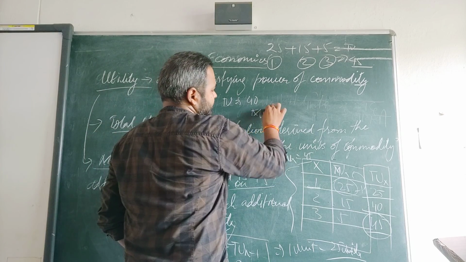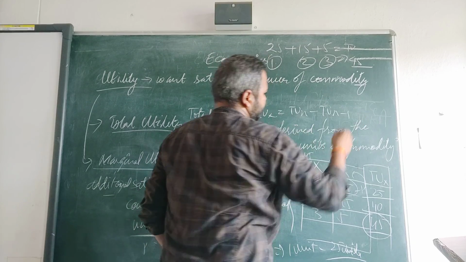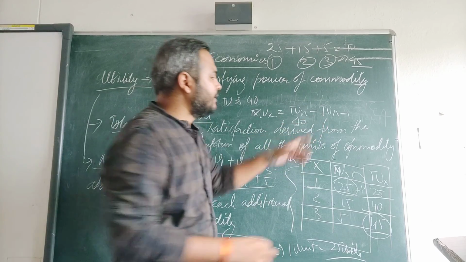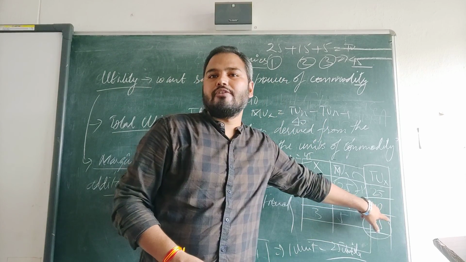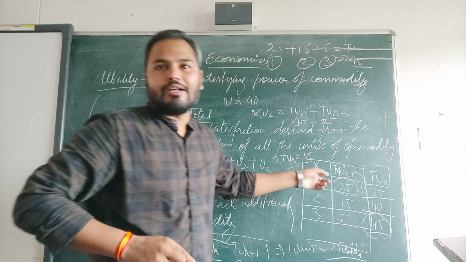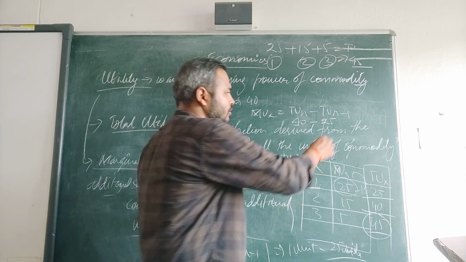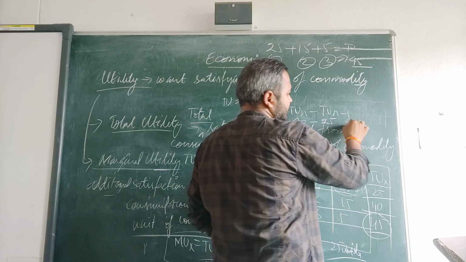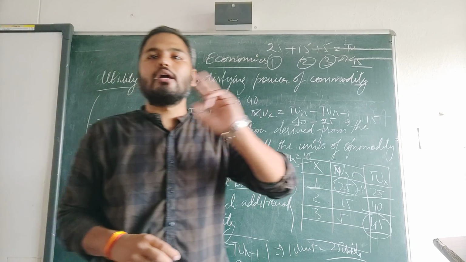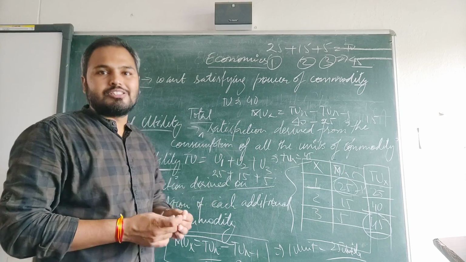So MUX is equal to TUN minus TUN minus 1. Second time it was 40, and before that, how much had you got? You had got 25. So when you consumed the first commodity, you got 25 units of satisfaction. So this became 40 minus 25, that became 15. So when you consume the second unit, you got 15 units. Okay, this is how you calculate. Now we'll see the graph.